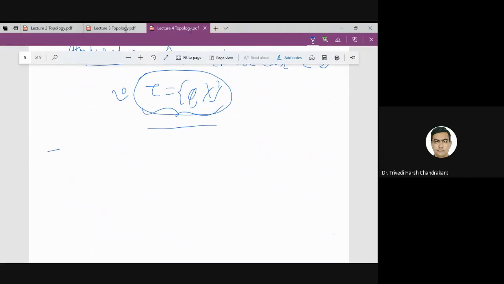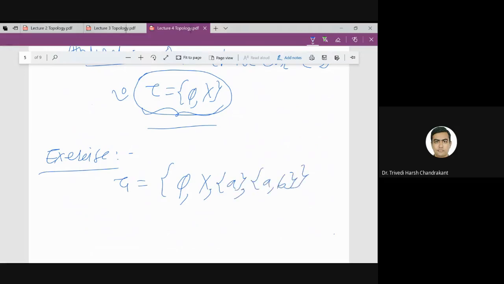I have given the exercise in which two topologies are given. Tau1 is phi, X, A and AB, and the second topology is phi, X, A and BC.